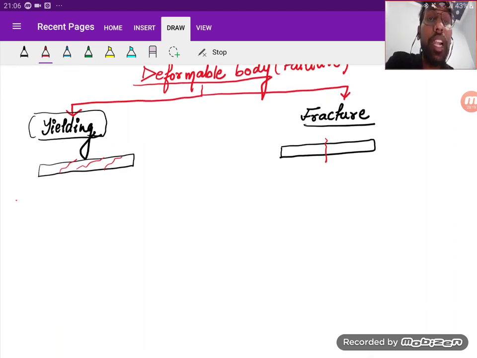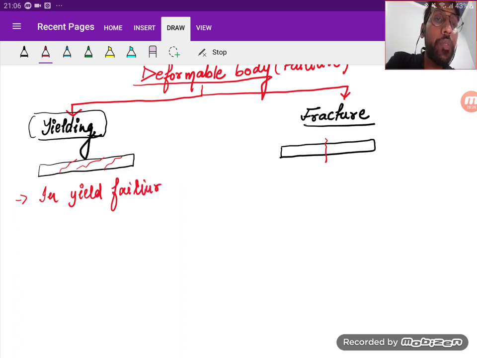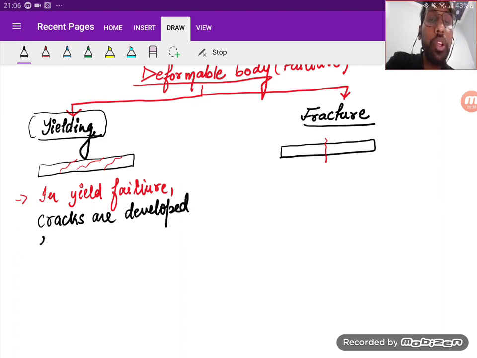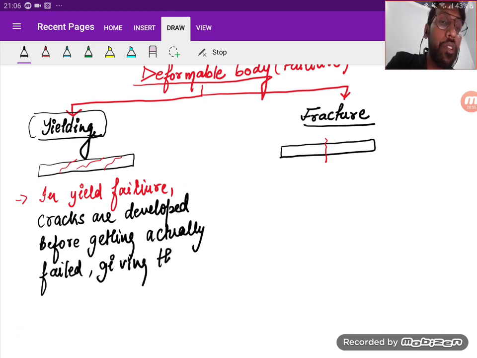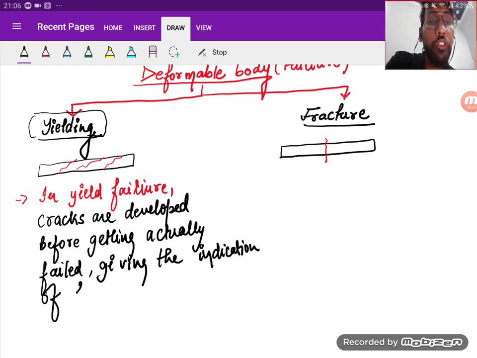So in yielding, or we say yield failure, cracks are developed before actually failing, giving the indication of failure.